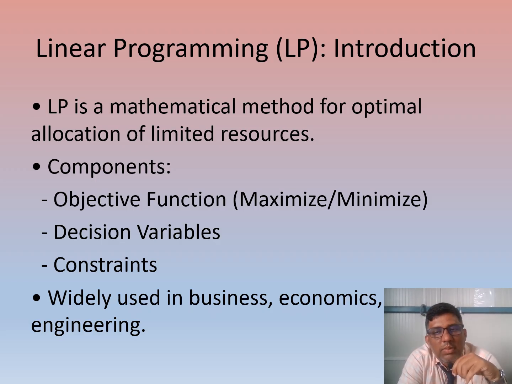So decision variables means sometimes it may be a product, sometimes it may be a person, sometimes it may be the machines. So these are going to make a decision in providing the output. So next one is constraints. Constraints are nothing but the limitations of what you are providing for your work. So limitations may be material-wise, or time-wise, or amount-wise, money-wise.